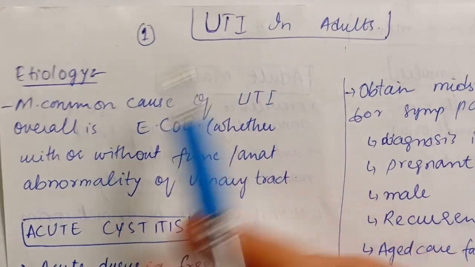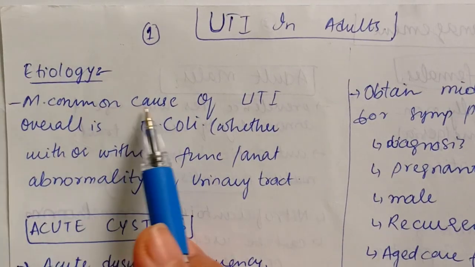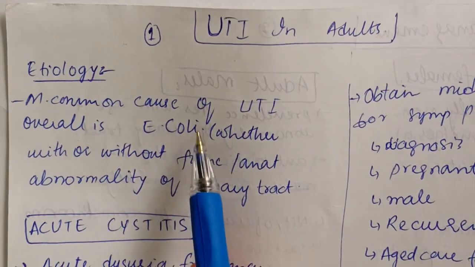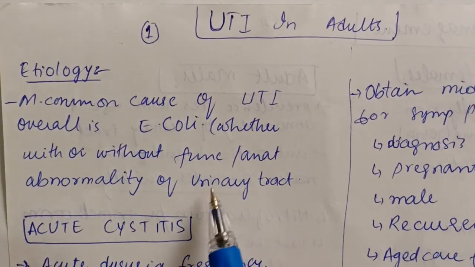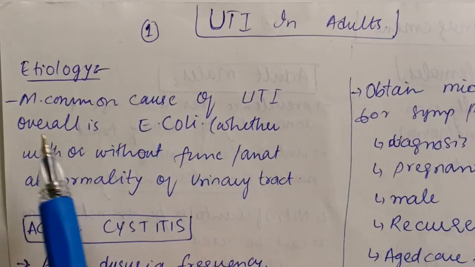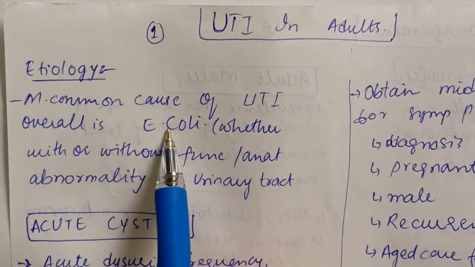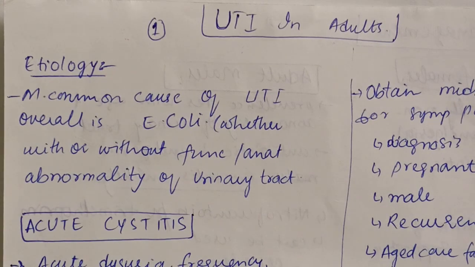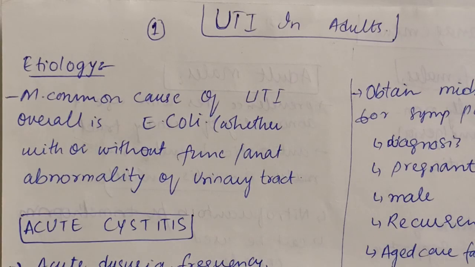Starting with that, what is the etiology of UTI in adults? The most common cause of UTI overall, whether the patient has a functional or anatomical abnormality of the urinary tract or not, is E. coli. UTI is divided into two, acute cystitis and acute pyelonephritis.